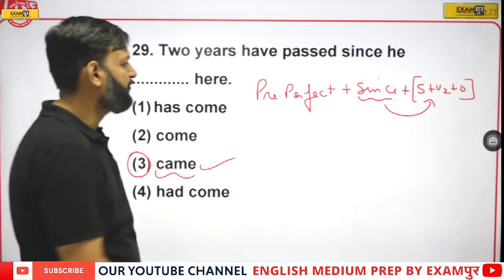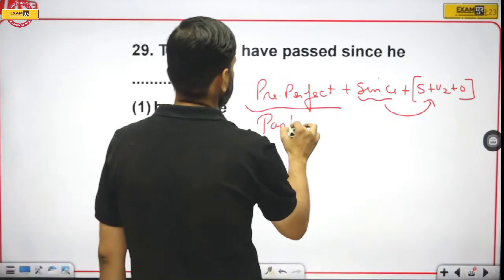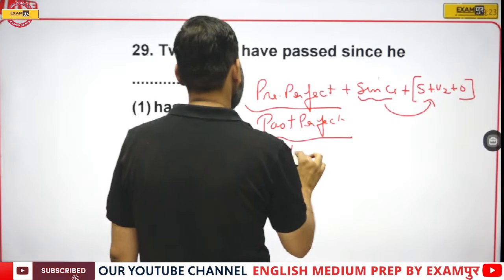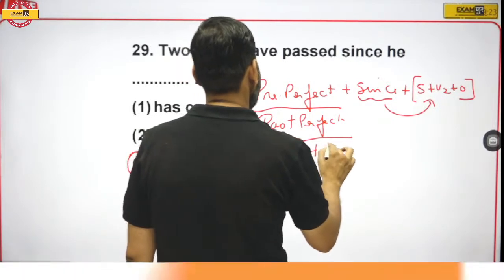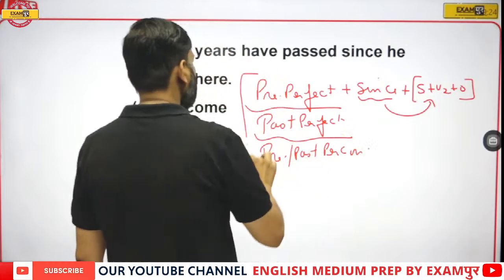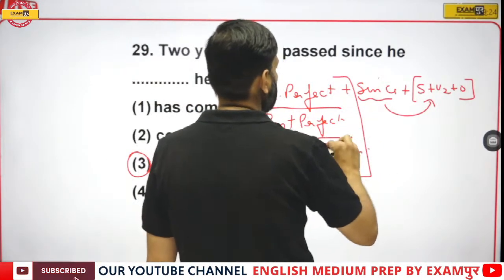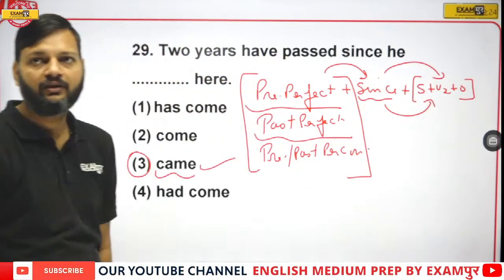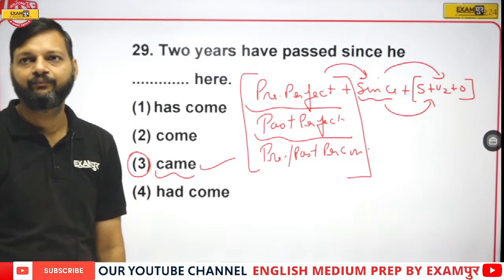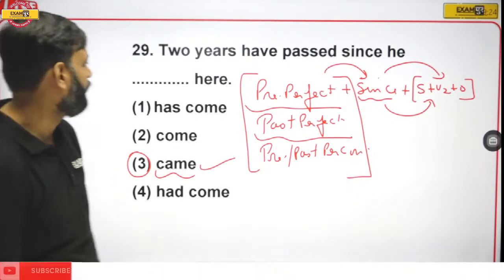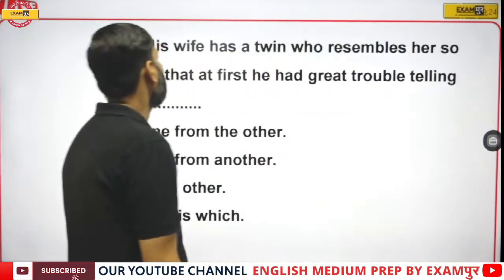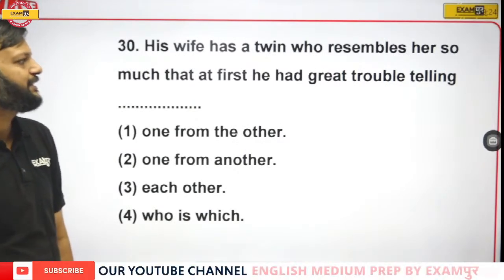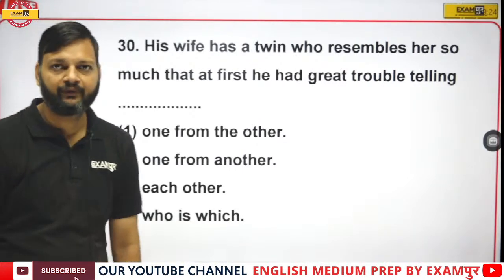Okay, present perfect or past perfect, or present or past perfect continuous. Means if there is a perfect or continuous tense followed by since, there should always be a past indefinite clause. This is a rule. So came would be the right answer. Okay, now question number 30. His wife has a twin who resembles her so much that at first he had great trouble telling what?